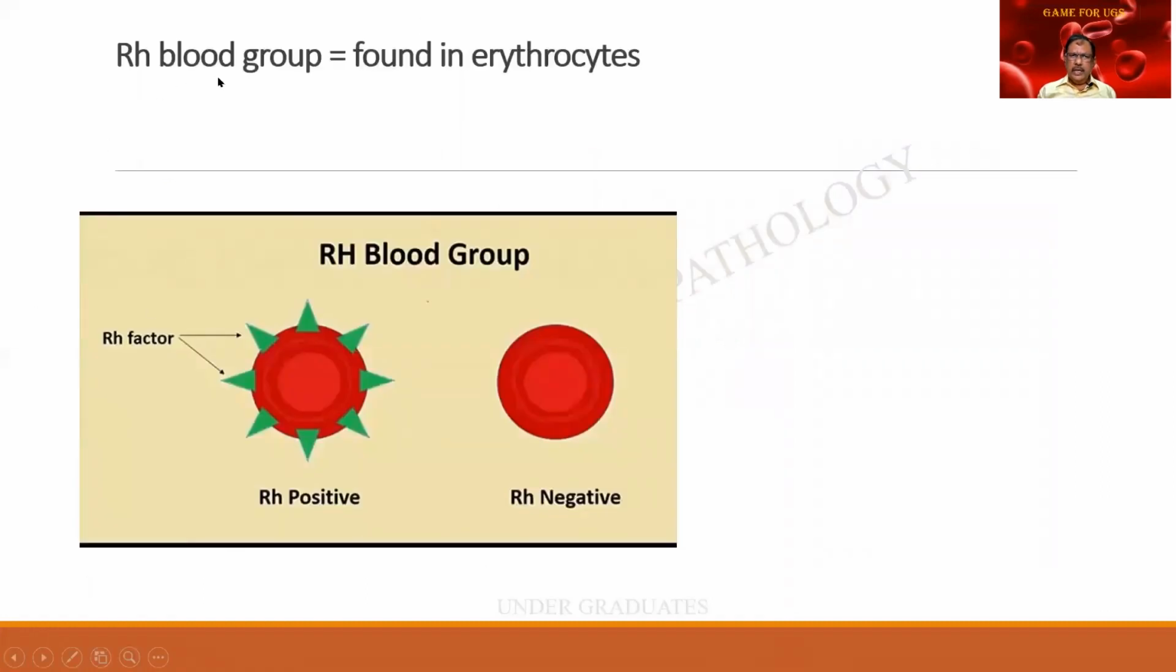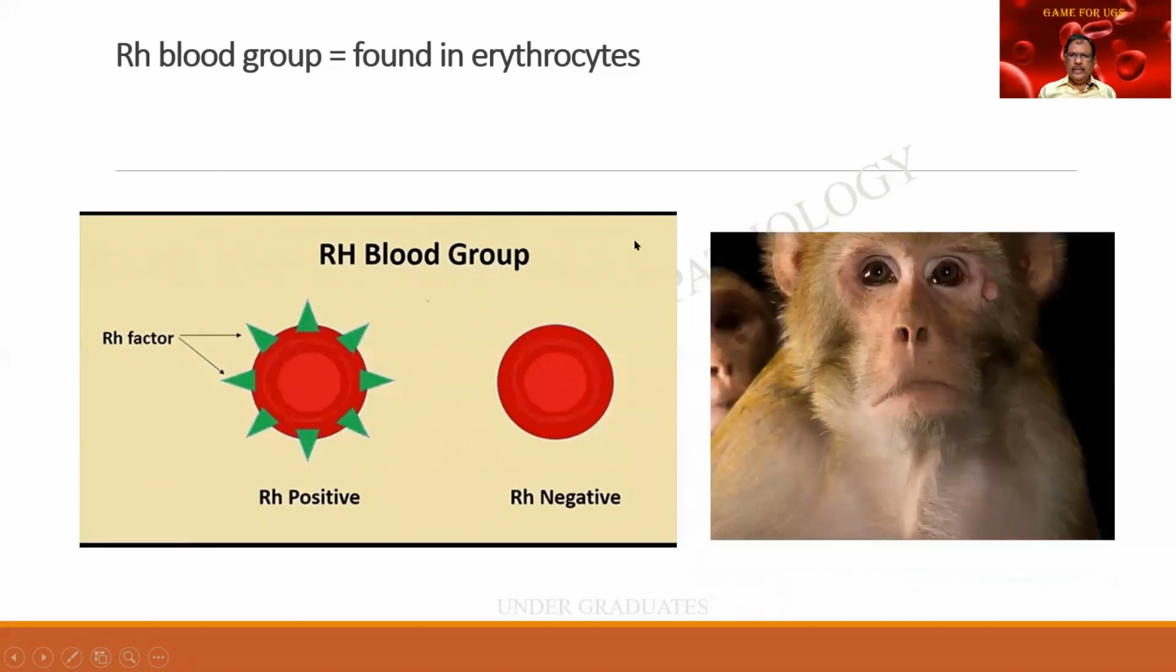There is another group called the Rh blood group. It is based on the Rh factor, again found on the RBC as spikes. There is an entity called Rh positive. Another one without the Rh factor is called Rh negative. It is found in the erythrocytes of the rhesus monkey, hence the term Rh blood group.